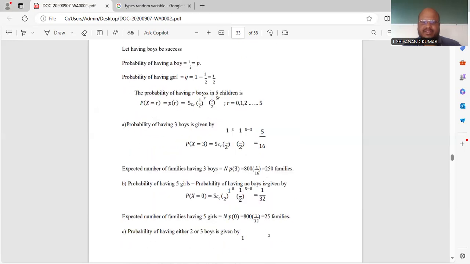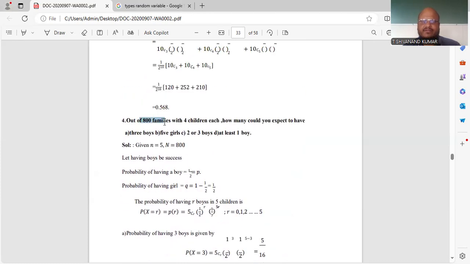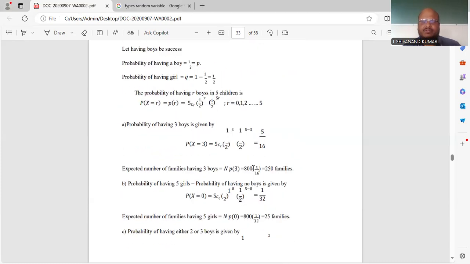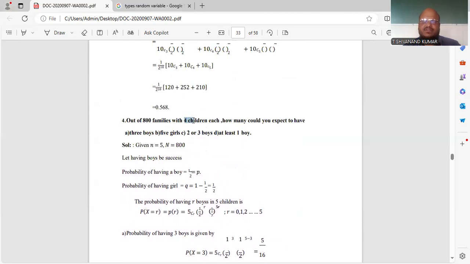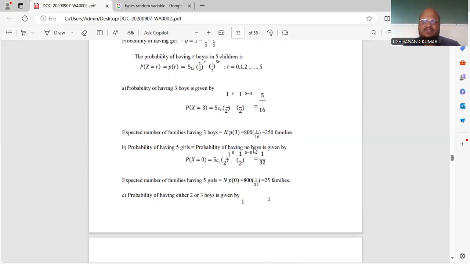The expected number is 250 families. You have to multiply by 800 families, and with this multiplication you will get 250 families having exactly 3 boys. The second one is the probability of having 5 girls. 5 children are there, and all 5 are girls, which means there are no boys. So P of x is equal to 0 if you are considering the boys.